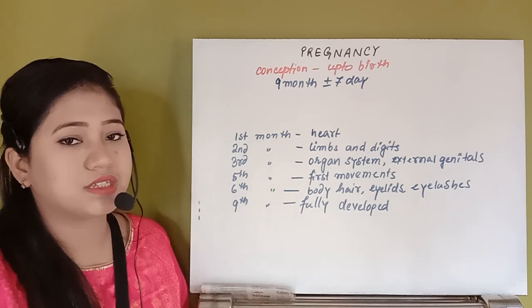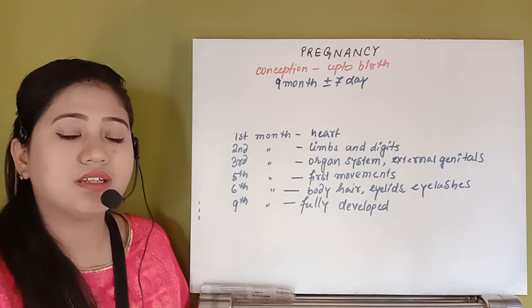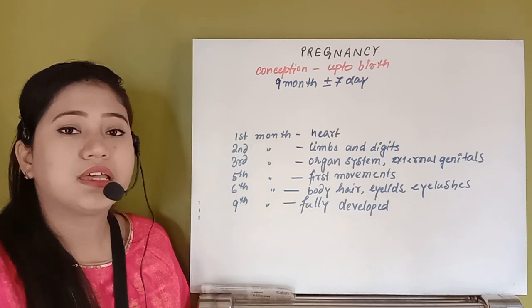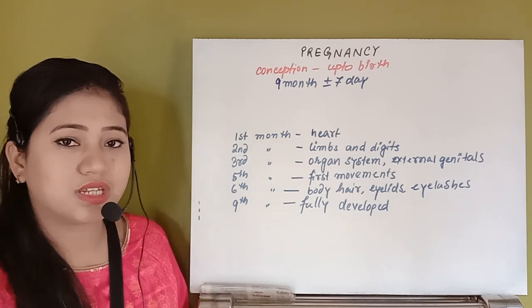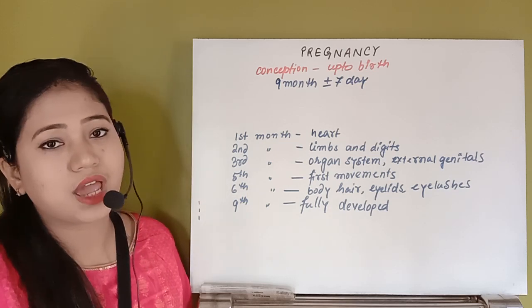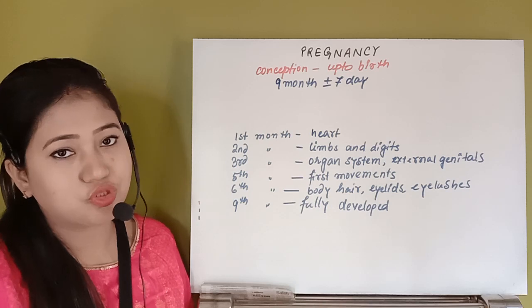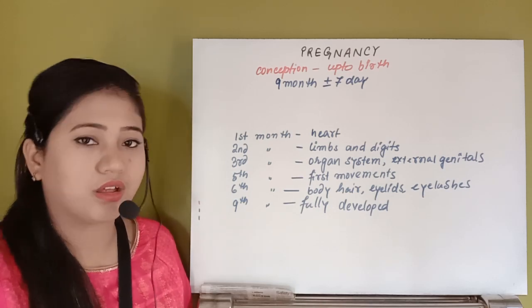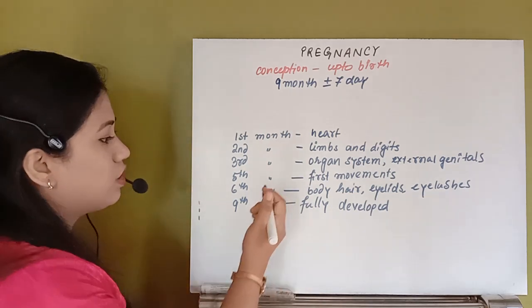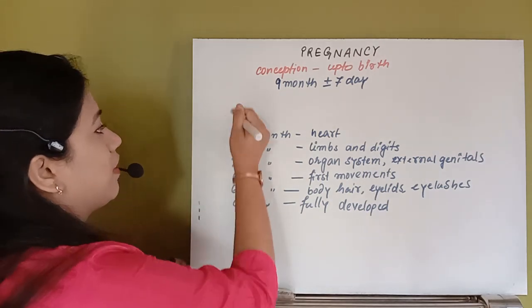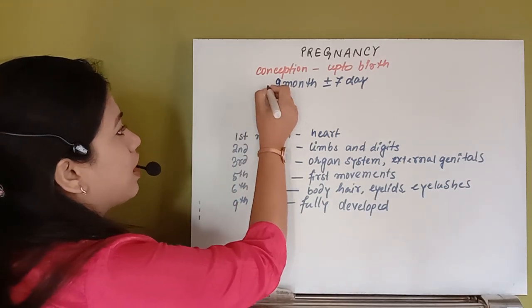First to third month is the first trimester. Then the 4th month to 6th month is the second trimester, and from 6 months up to birth, up to parturition, is the third trimester. The whole time period is divided into 3 trimesters.